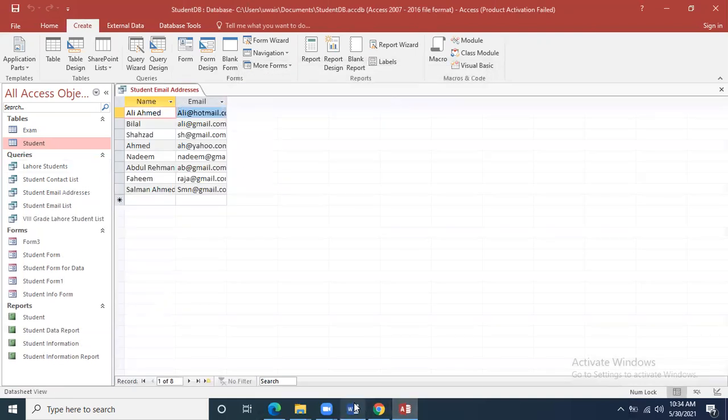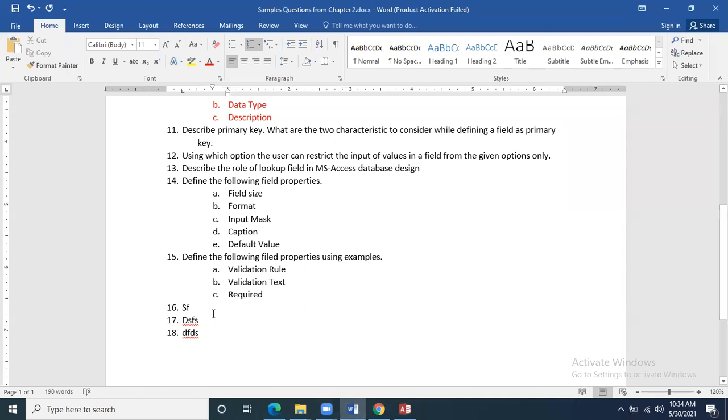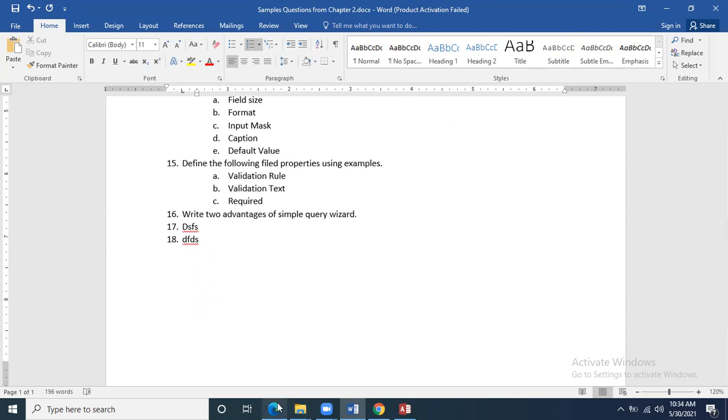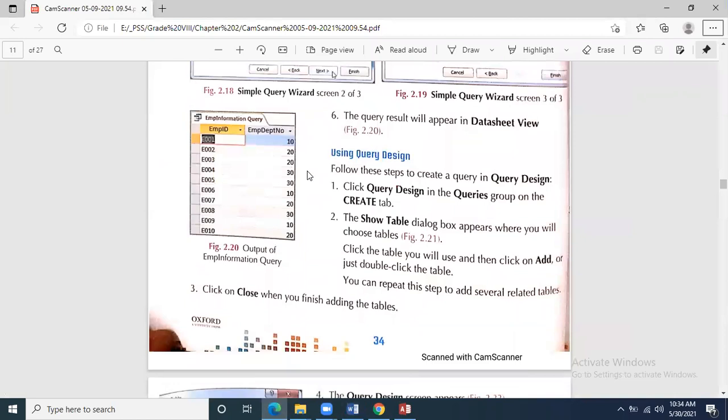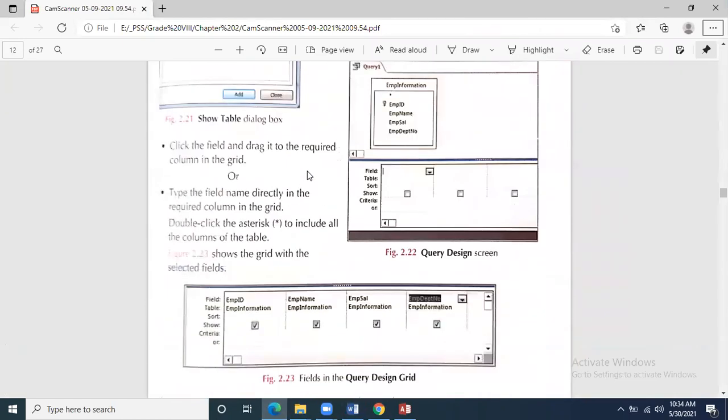You can create the query using the wizard quite easily. Two advantages of the simple query wizard: you know that it is very fast, and it is an easy to use, interactive method for creating a query, just like I explained in this example and in our previous lessons as well.